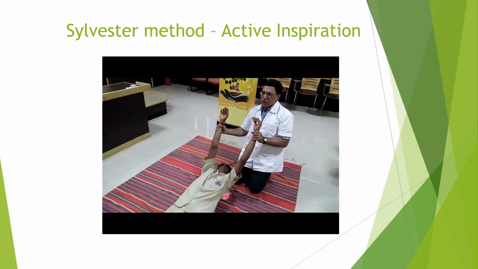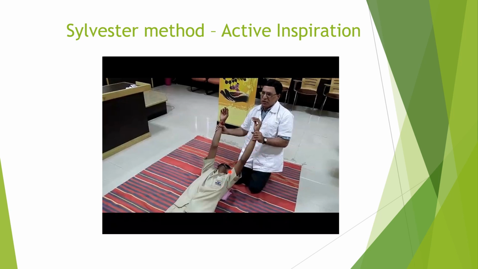If you place the pillow, automatically the neck will be extended. And the doctor is again kneeling near the patient's head and facing towards him. He is holding the hands at the wrist, and by bending forward he will pull the patient's arms up. This will cause inspiration.